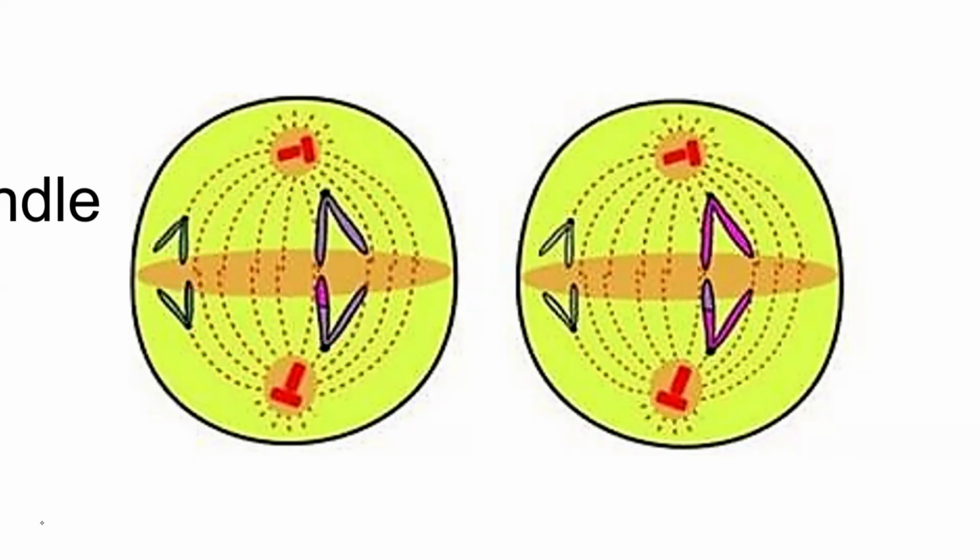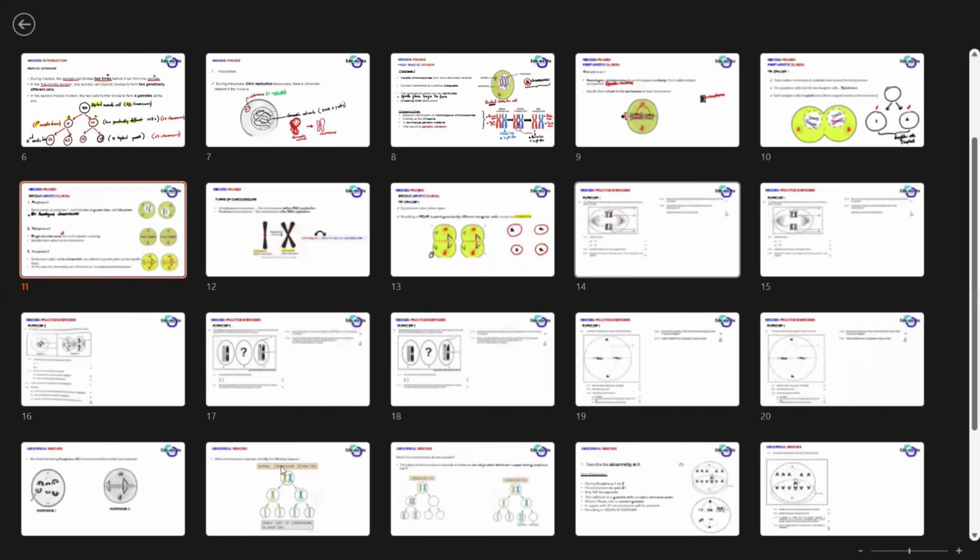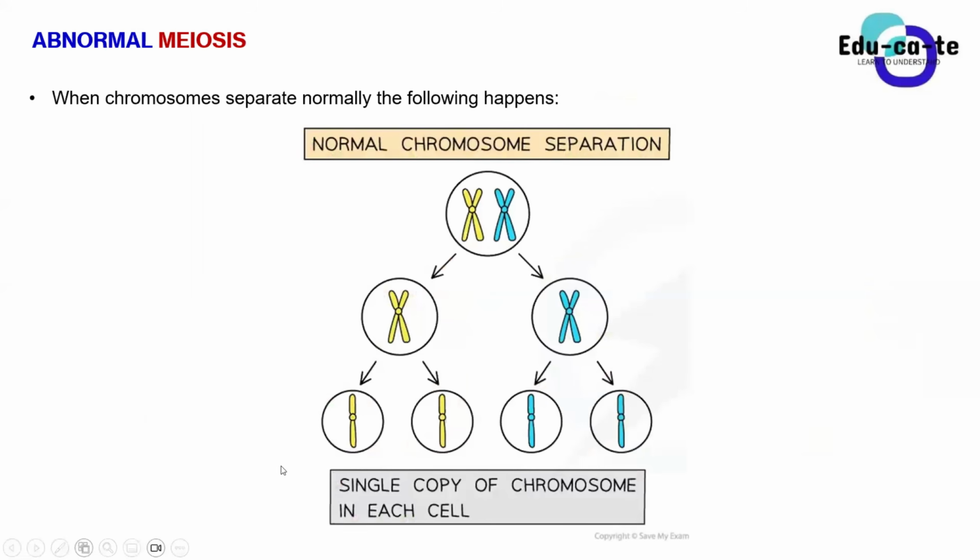So now let's look at a flow diagram of how the normal separation of chromosomes should be. When the chromosomes separate normally, during the meiosis that we did last time, what should happen? Let's just take this example of a cell that has 2 chromosomes in its nucleus. This is the diploid number of chromosomes.